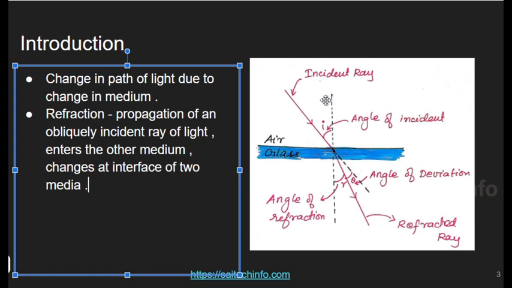So we talk about the phenomenon of refraction where the light is either bent, I mean deviated, towards the normal or away from the normal. When it travels from a rarer medium to denser medium, the light bends towards the normal. Is it not? Yes, sir. When it is traveling from denser to rarer, it is away from the normal. So that is the basic concept here. Okay, right, good. So you can make these changes in your next version.